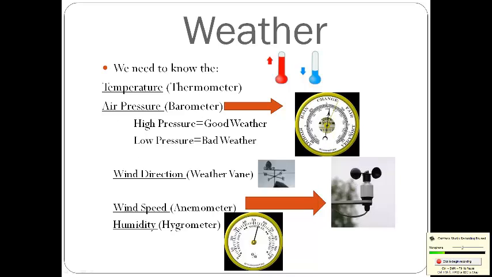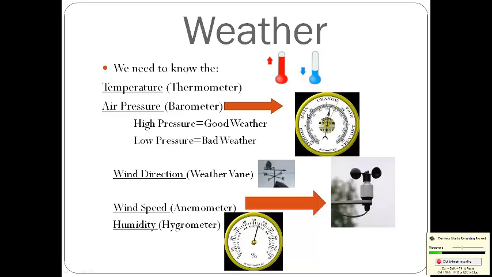This thing right over here is called a barometer. Now, in the TV studio, you guys actually have one of these things, and it's electronic though. And what this means here is that when we have an area of high pressure, that means we have good weather, that there's not going to be a lot of wind coming in and changing the weather. However, when we have low pressure, that means bad weather. And if you look over here, if we have very high pressure, it's going to be very dry and then fair. And if we have medium pressure, the climate's probably going to change.